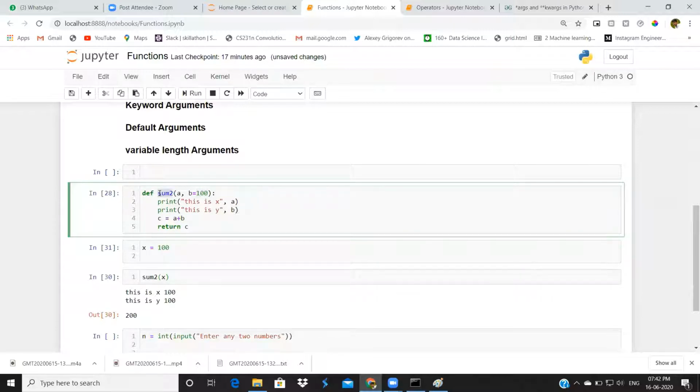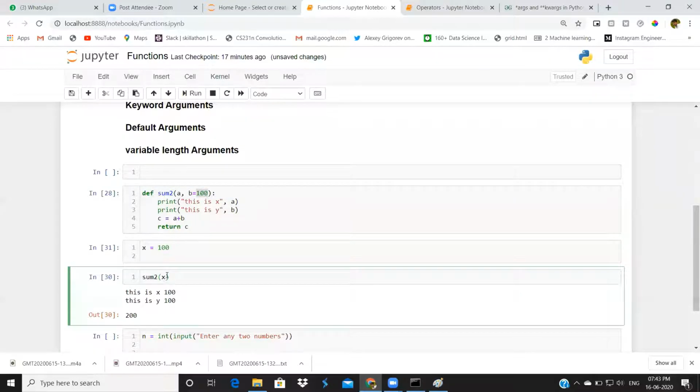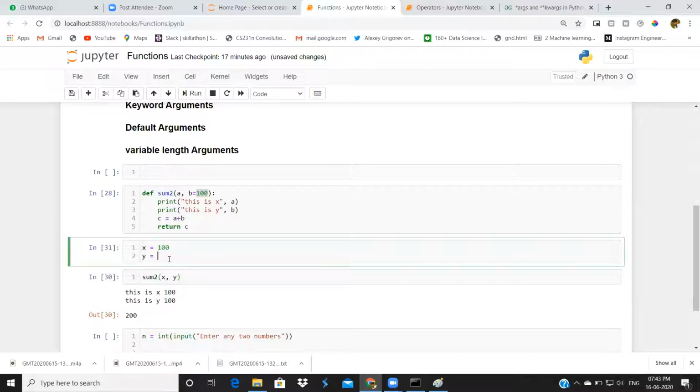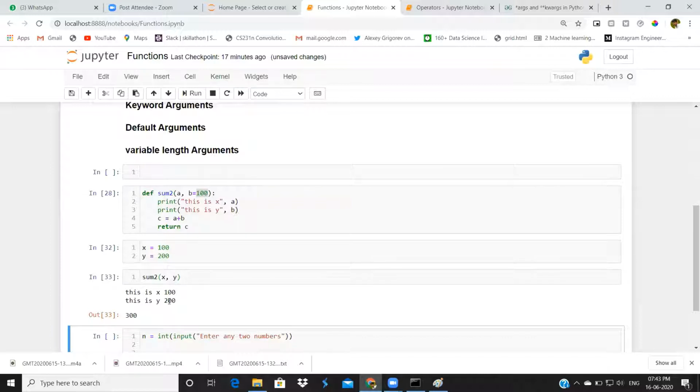While defining the function, we keep some default values. For suppose I define b equal to 100. If I give b, it will take the b value here. If I didn't give b or y, it will take the default value. For suppose I give 200 here, x comma y, now I got 200 inside y, because I am passing y equal to 200.